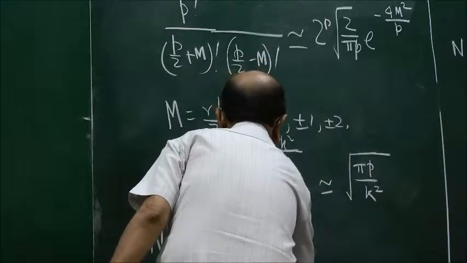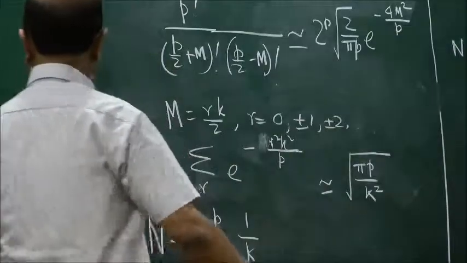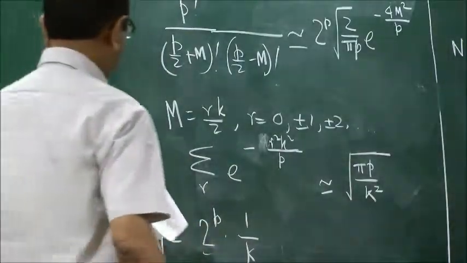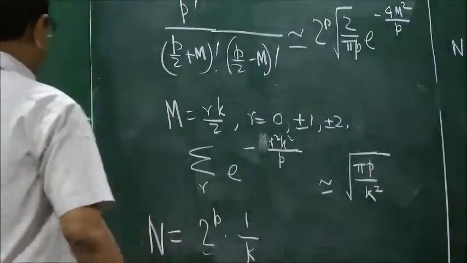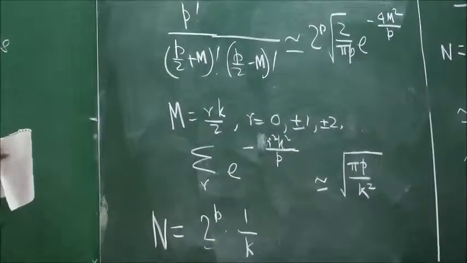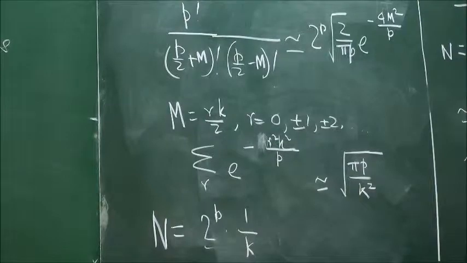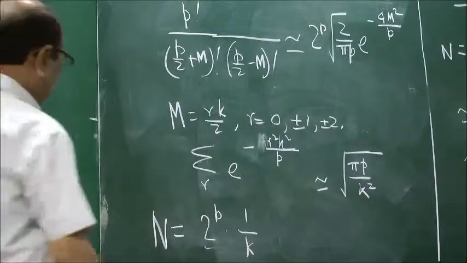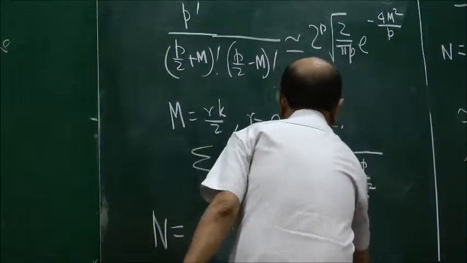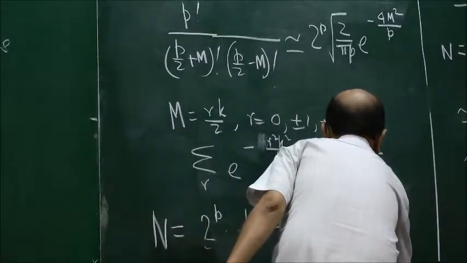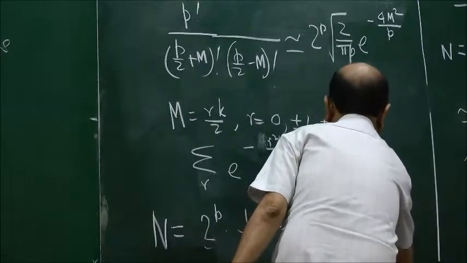There is some factor of root 2 or something, whatever, you get 1 by k. So the 1 by root p goes away and you are left with 1 by k, which means that the log correction is no longer minus half log a, and the log correction is minus log k.